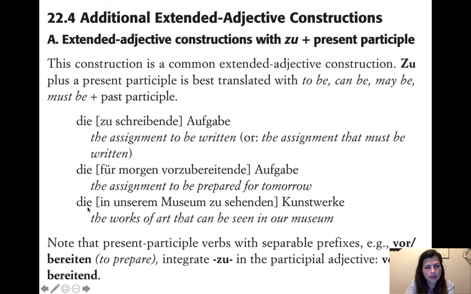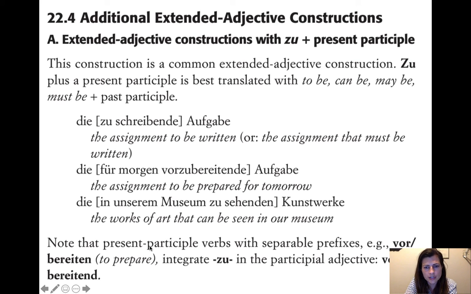And then die in unserem Museum zu sehenden Kunstwerke, the works of art that can be seen in our museum. So the in our museum to be seen artworks, which is of course not a very good translation because you need to change it into a relative clause. The works of art that can be seen in our museum.